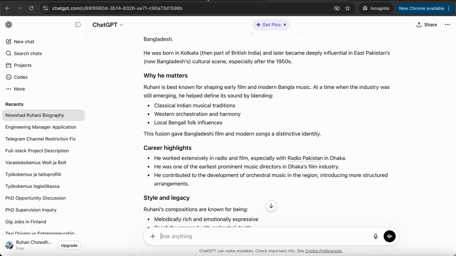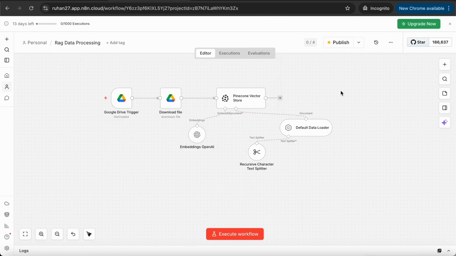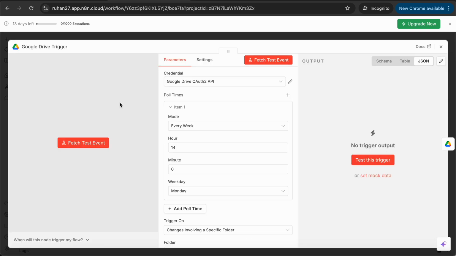So let's say we have this particular process. For every LLM model, we need to train it using a vector dataset, otherwise the model is not trained on that. So we are taking a node, which is a Google Drive trigger. When we upload datasets to a particular folder on Google Drive, it will take those datasets from that particular folder.